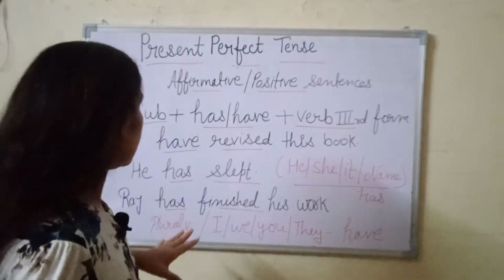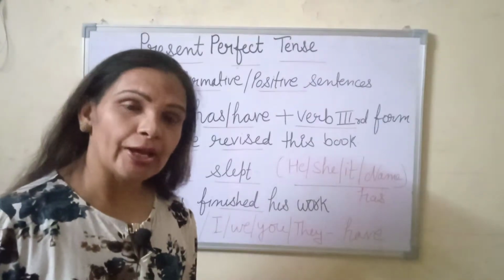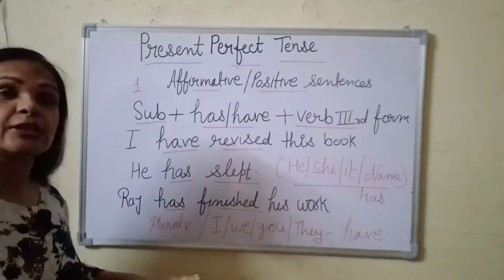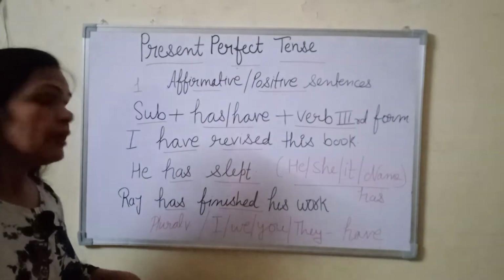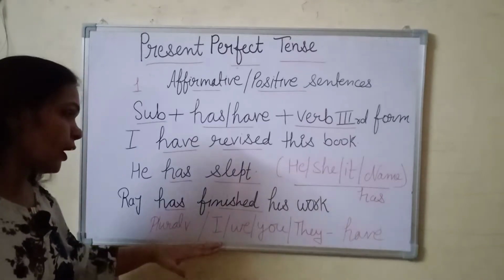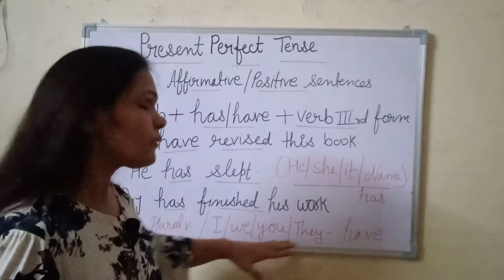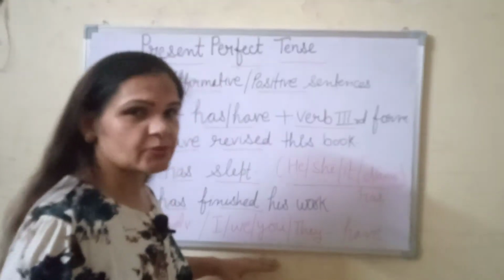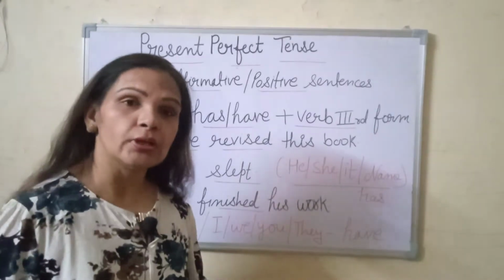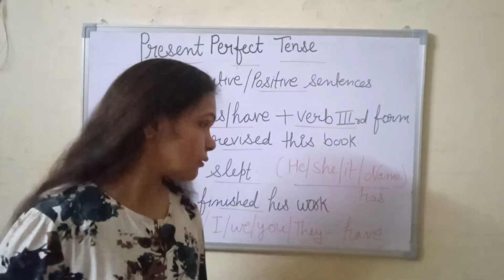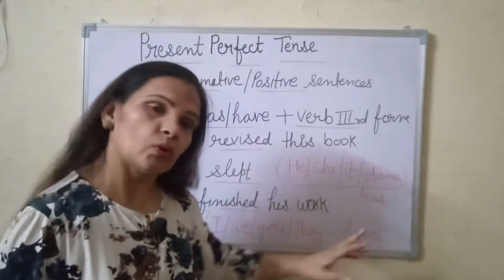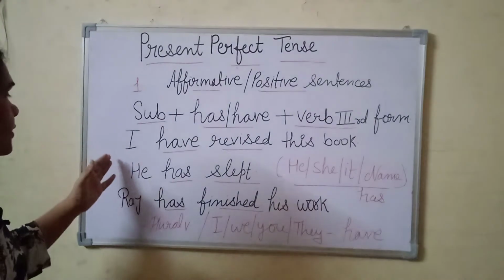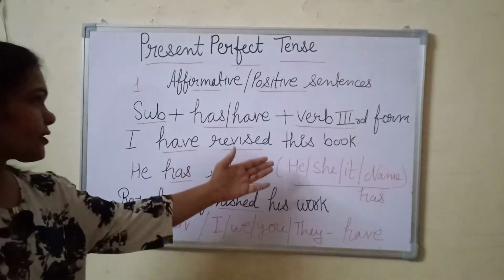And next I am telling you about the have. Have when the subject is plural, or in a sentence when we find I, we, you, they. That means all these are the subject. If the subject is plural or I, we, you, they is there, so we use have. So there are some examples. I have revised this book.